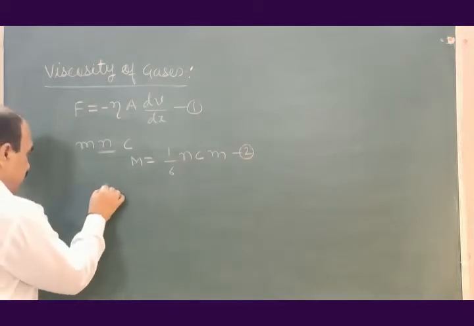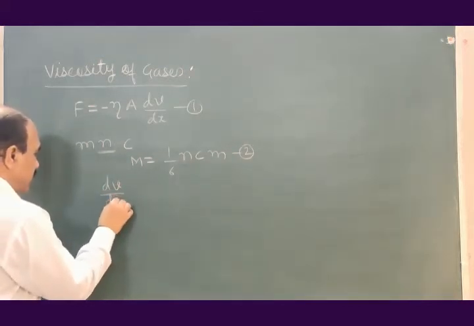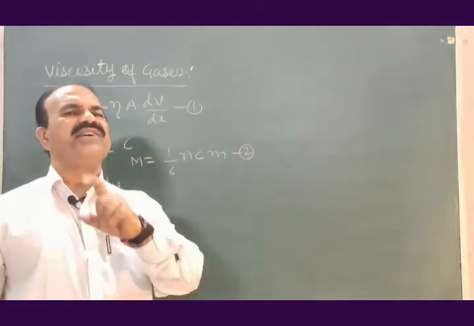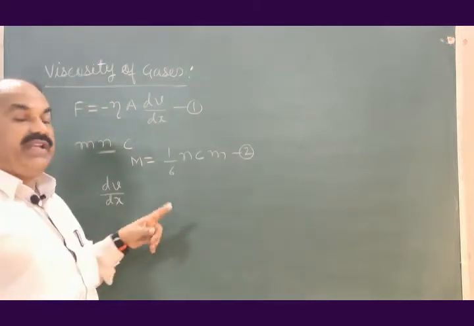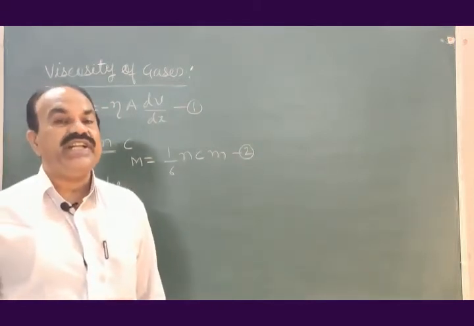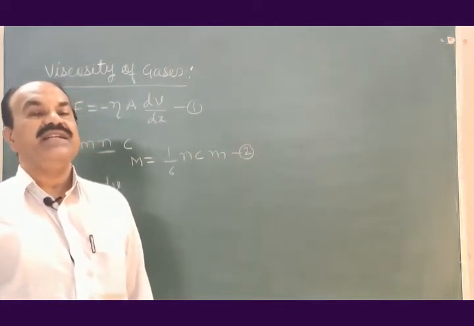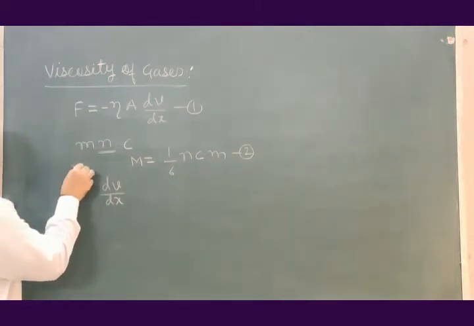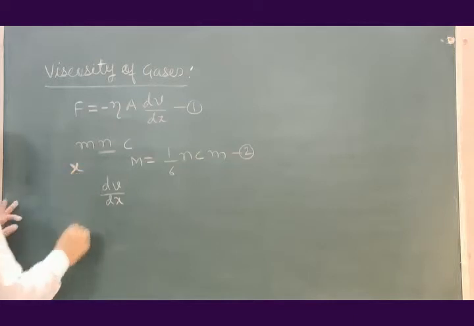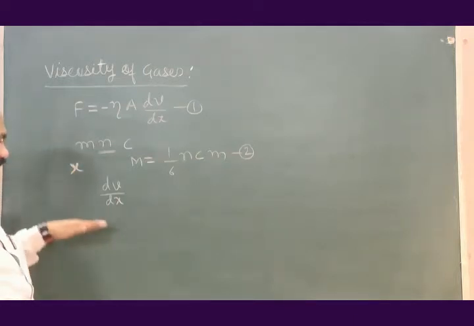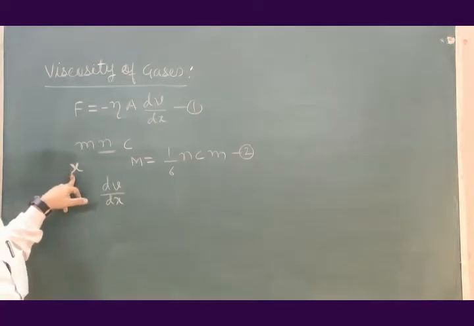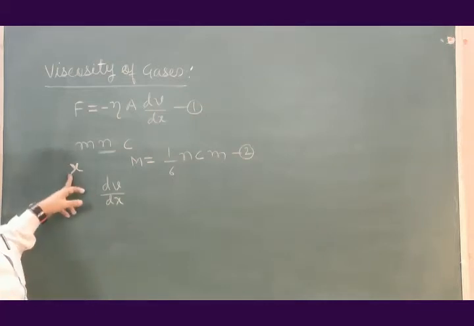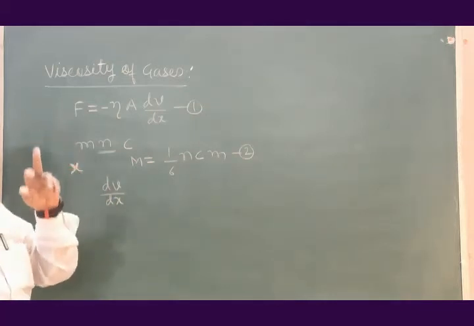Let us suppose that dV by dx is the velocity gradient of one layer under consideration. If you move above this layer by distance x, its velocity will be different. That is, x into dV by dx will be the velocity change.